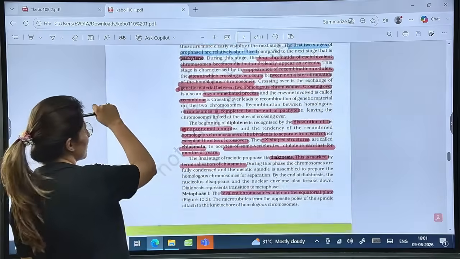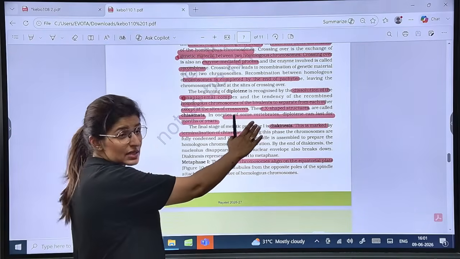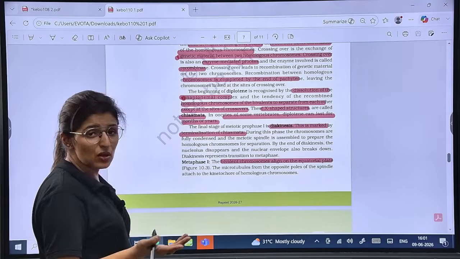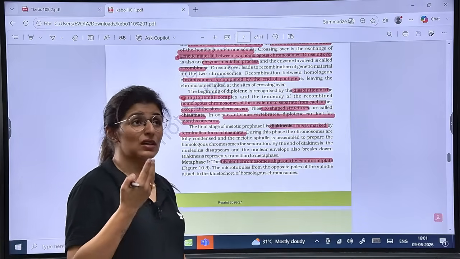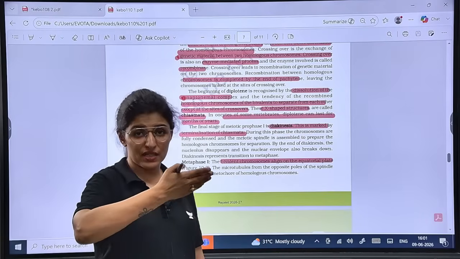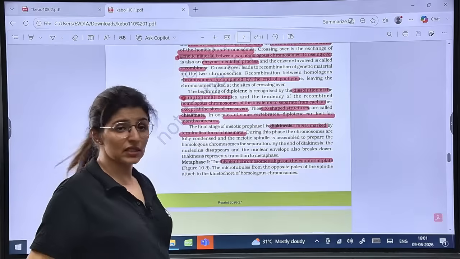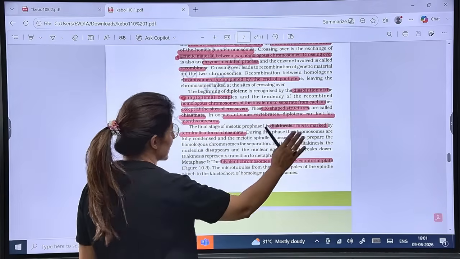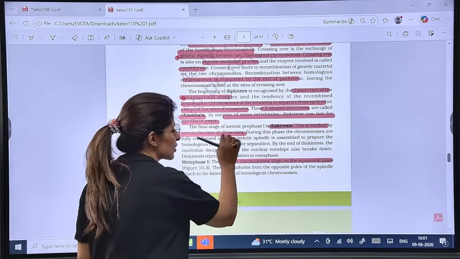As a matter of fact, in some oocytes in some vertebrates, diplotene can last for months or years. Like in our case, it lasts for 10 to 11 years till we reach puberty. Our primary oocytes are lying in this diplotene stage, right? Now, the final stage is diakinesis, where terminalization of chiasmata takes place.